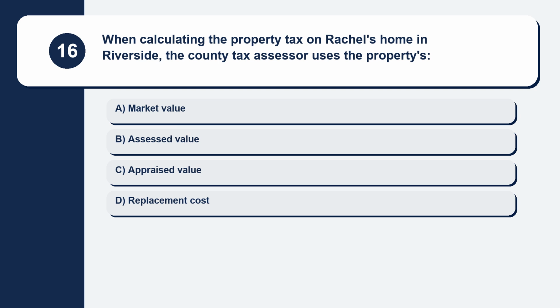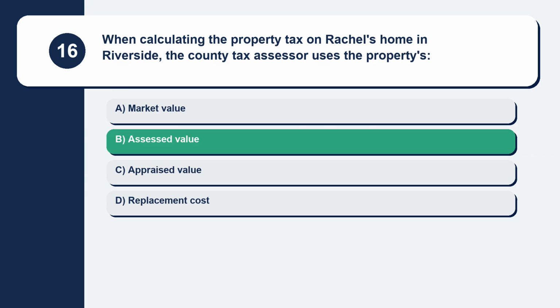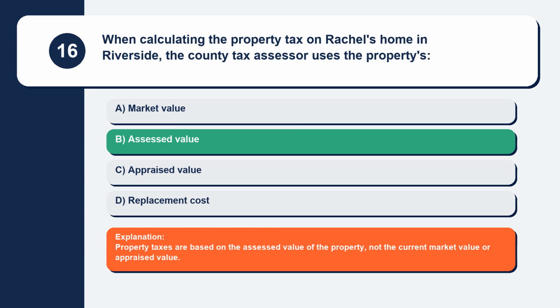Question 16. When calculating the property tax on Rachel's home in Riverside, the county tax assessor uses the property's. Here are your options. Option A, market value. Option B, assessed value. Option C, appraised value. Option D, replacement cost. The correct answer is option B, assessed value. Explanation. Property taxes are based on the assessed value of the property, not the current market value or appraised value.